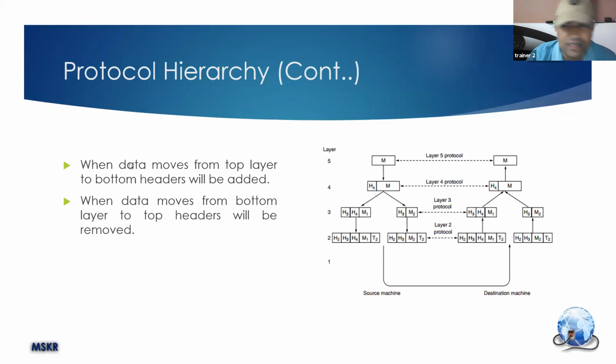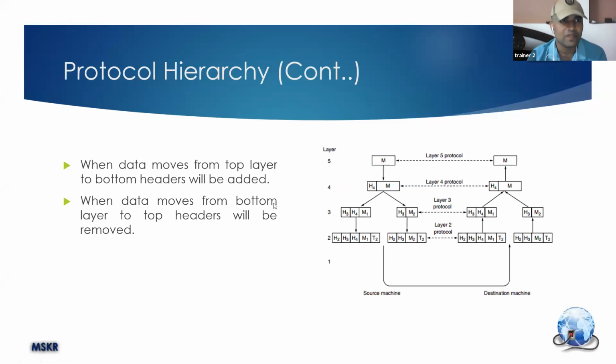Yeah, H1. On the receiving side, as I said, say in layer 3, for example, H3 will be there, the header. Layer 3 is adding H3. So on layer 3 on the receiving side, this H3 will tell how to reverse the process. So the layer will reverse it. Are you able to understand what I am saying?